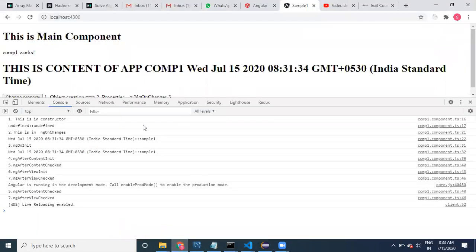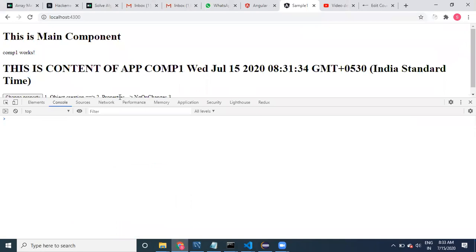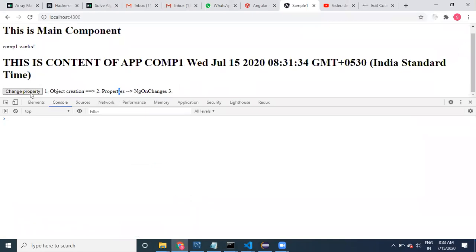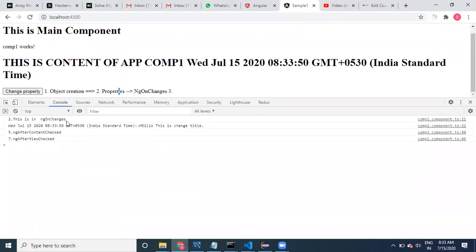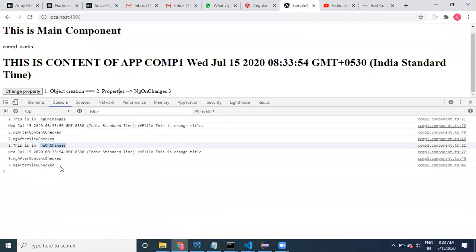For example, see, all values are provided, right? If I change the properties, see here, guys, ngOnChanges executed. If I change these values, ngOnChanges comes. Every time these methods, 3 methods are there, right? Of course, 4 methods are there. One more method we have to discuss, the change detection method. That particular ngOnChanges method is executing every time, right?